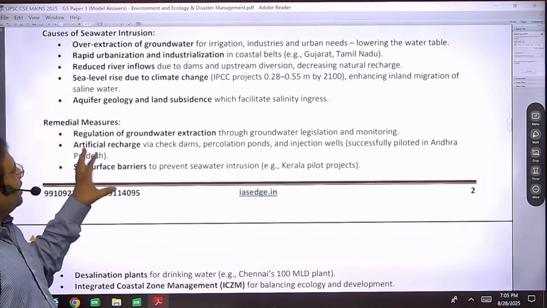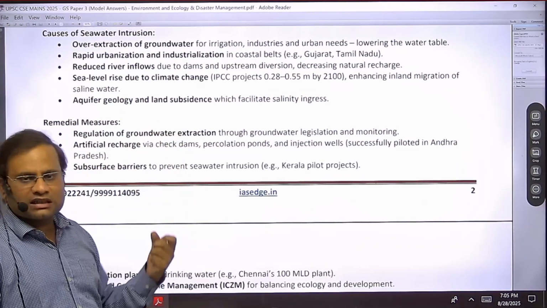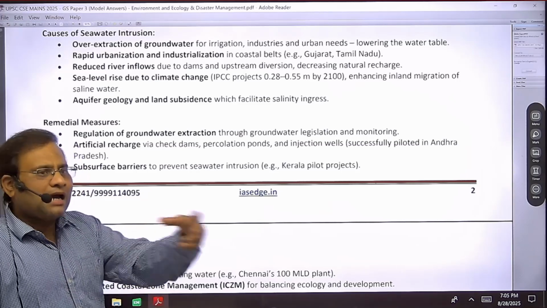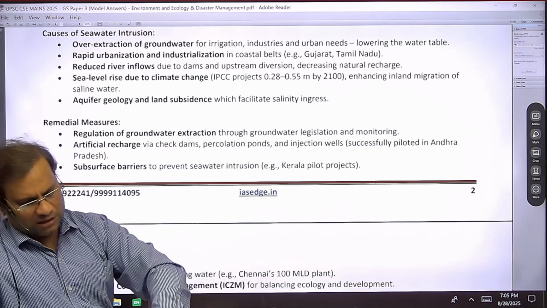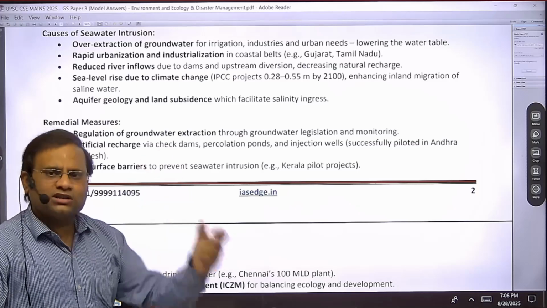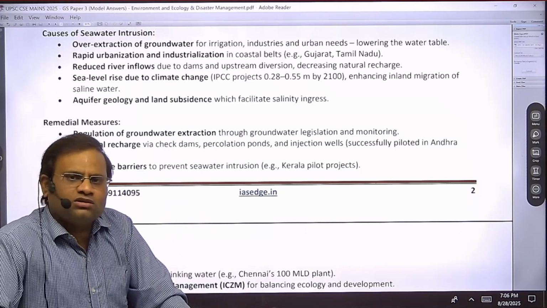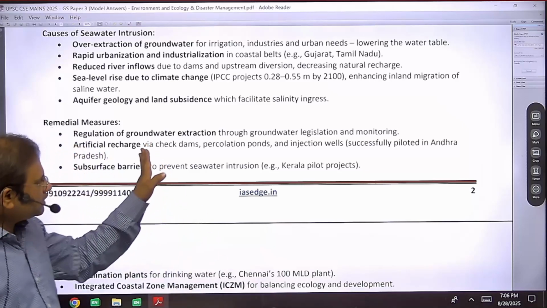Now what are the remedial measures? We should regulate the groundwater extraction. Like in Delhi NCR, there is a ban on taking of the groundwater. But practically that is not implemented on the ground. That is a different issue. Otherwise, we should have regulations.